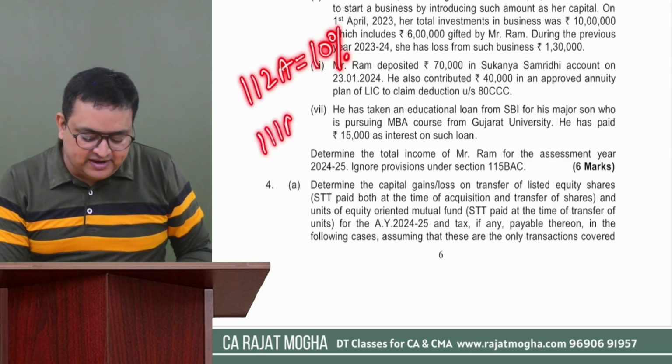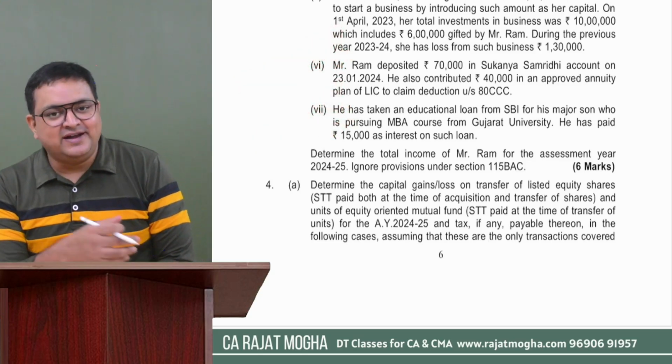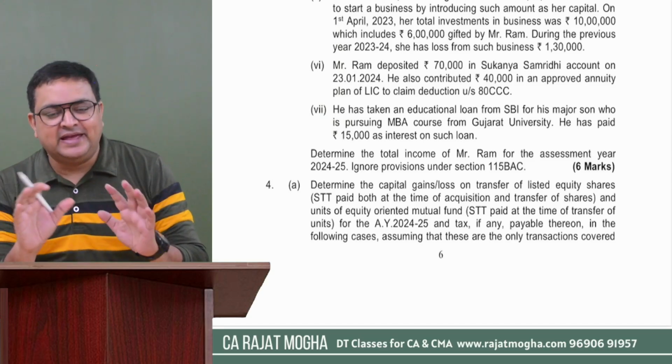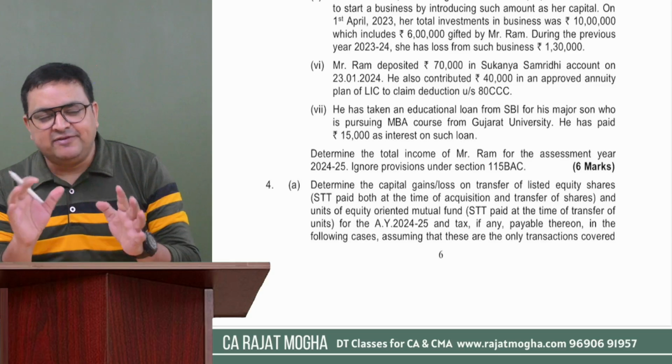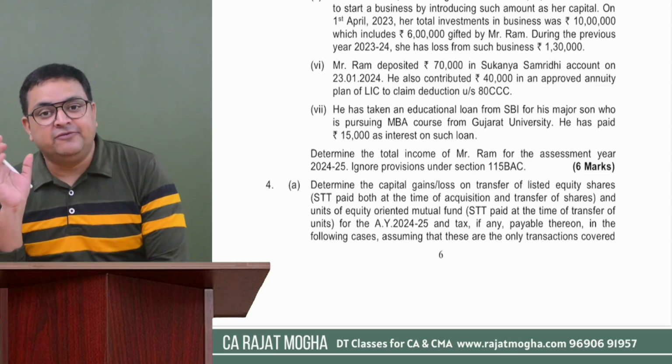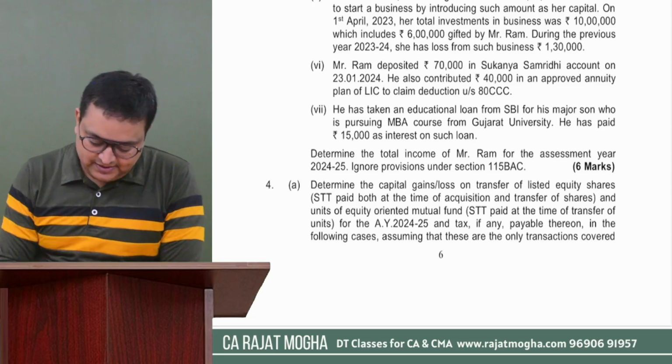And for 111A we have a tax rate of 15%, correct? Recently in this budget it has been changed, but that is not applicable for our September 2024 examinations. Neither for January 2025. It is applicable from June 2025 examinations.